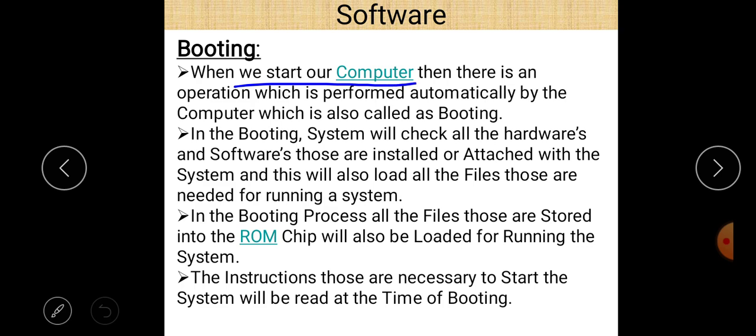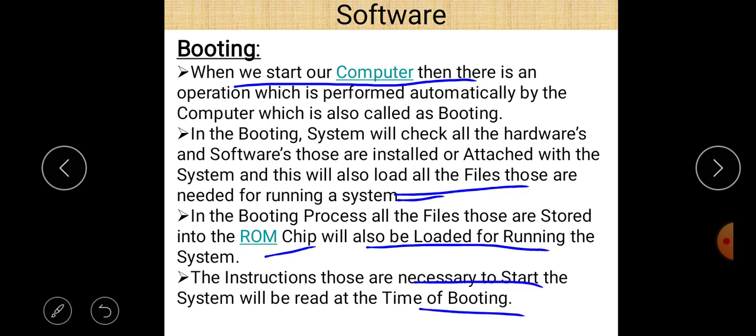In the booting process, the system will check all the hardware and software installed and attached to the system, and will also load all the files needed for running the system. All the files stored in the ROM chip will also be loaded for running the system, and the instructions necessary to start the system will be read at the time of booting. So, booting is the process to start or restart a computer system.